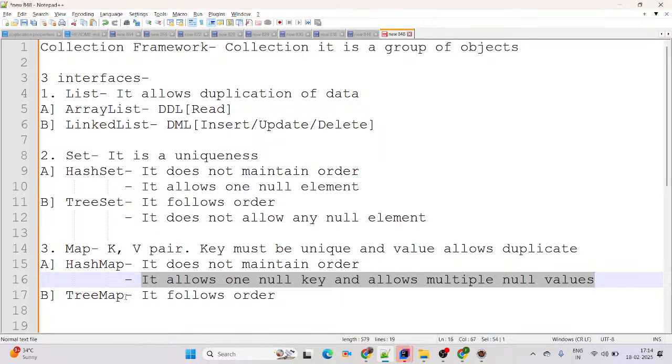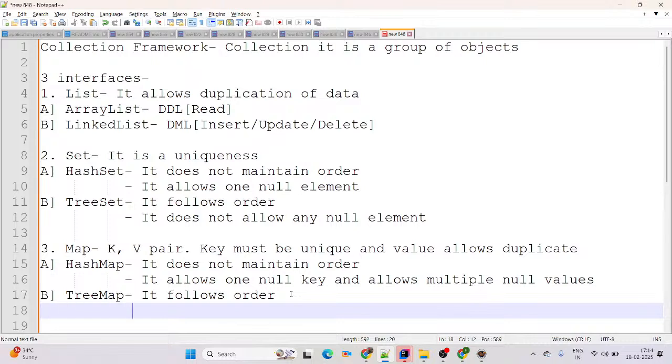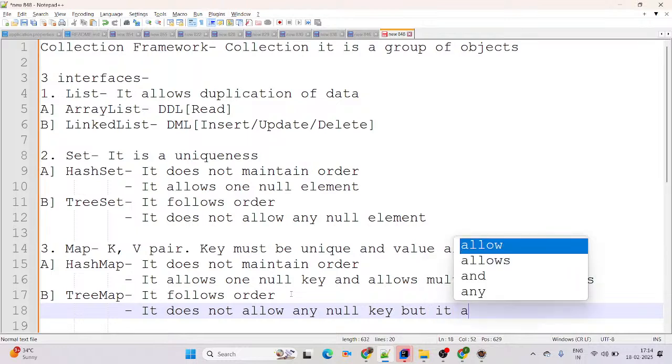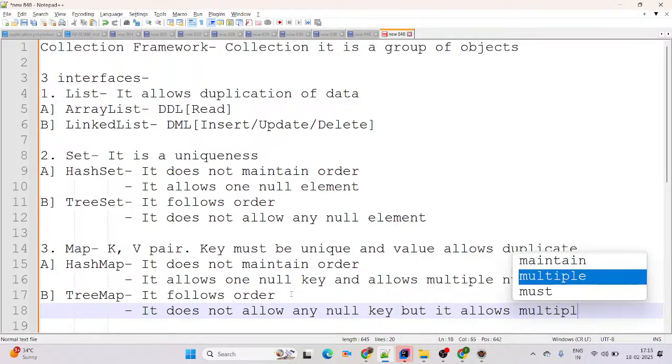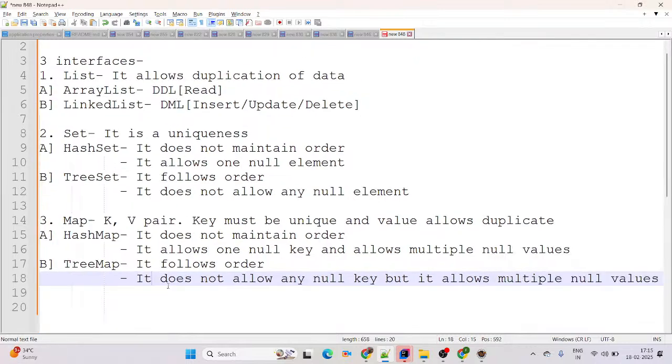Now coming to the next one, TreeMap. TreeMap follows the order. The next point is that it does not allow any null key, but it allows multiple null values. If you add any null key in TreeMap, it will definitely give us a null pointer exception. Make a note: TreeMap does not allow any null key, but it allows multiple null values.